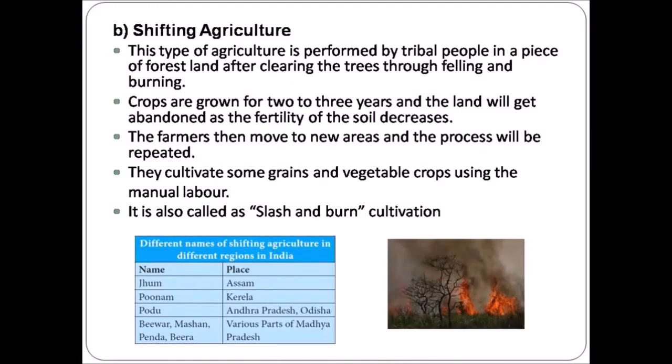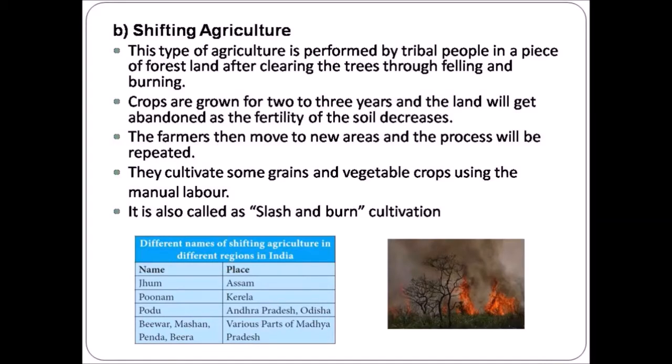Shifting agriculture. This type of agriculture is performed by tribal people. First, they choose a piece of forest land and they clear that land by cutting down the trees and burning them. Later, they mix the ashes with the soil and crops are grown. After cultivating the crops for 2 or 3 years, the farmers then move to new areas and the process is repeated there.